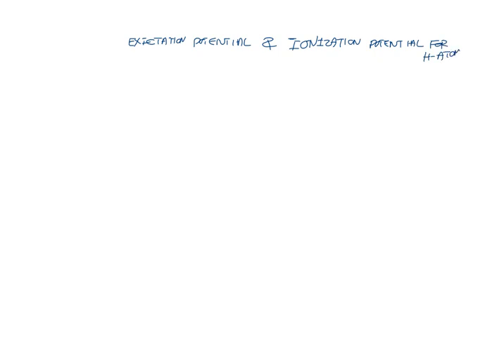A small exercise: how to find out the excitation potential and ionization potential for the hydrogen atom. So I draw two energy levels of the hydrogen atom. N is equal to 1, in which the energy of the atom is E1. N is equal to 2, in which the energy of the atom is E2. Suppose you want to calculate the first excitation potential for the hydrogen atom.